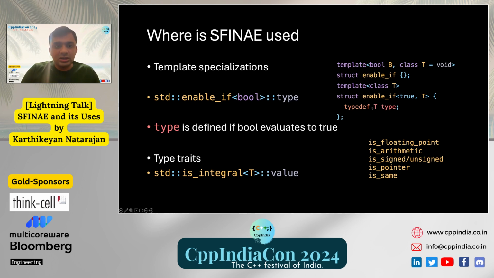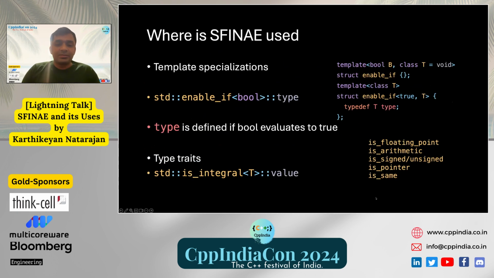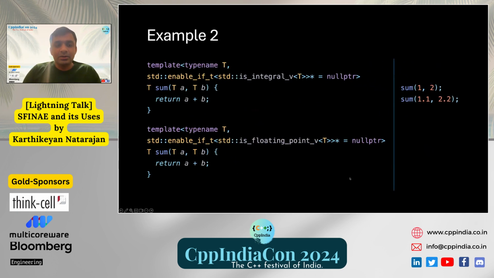Now this Boolean expression can be anything. There is a type traits header which has many Boolean expressions like is_integral, is_floating_point, is_arithmetic, is_signed. So we can use them to specialize for certain types. Let's look at an example. This is the common code that you will see in most SFINAE code, where you have the last template parameter as std::enable_if_t, which is enable_if::type star equal to nullptr.